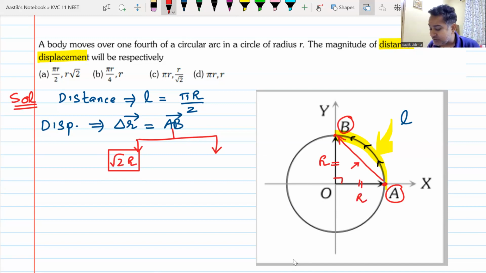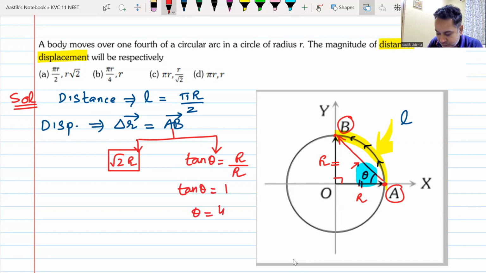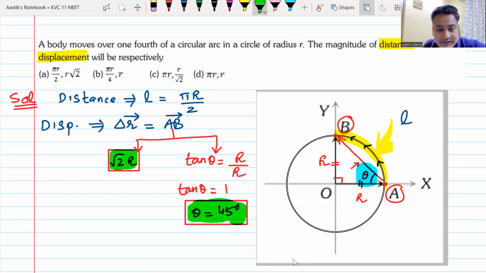But just to tell you about the direction, my dear friends, you have to find the value of some angle. Let me call this angle theta. I will find the value of this angle theta. Anyone can see this theta? Yes or no? To find the value of this angle, I will find tan theta. Tan theta will be perpendicular divided by base, so tan theta will be r divided by r. Tan theta will be equal to 1, or theta will be equal to 45 degrees. If someone asks you the angle, you also know the angle. So you know both things about displacement, the magnitude and the direction. Do we understand this, everyone in the class?